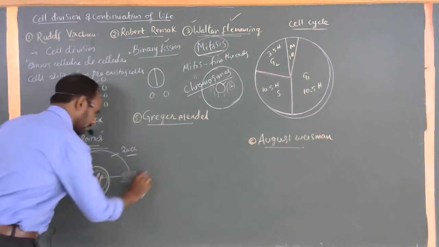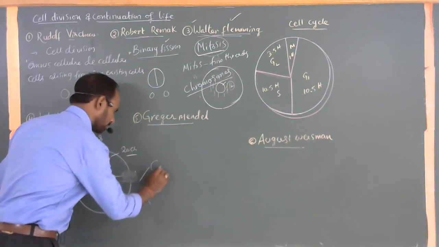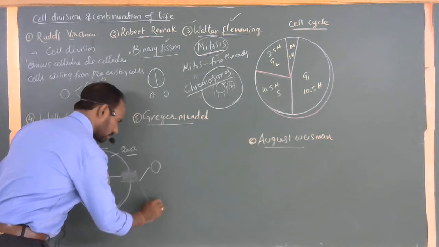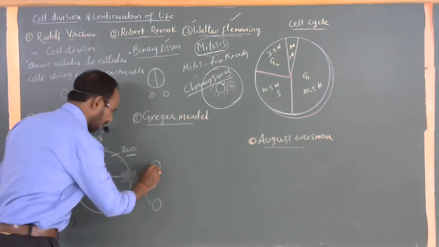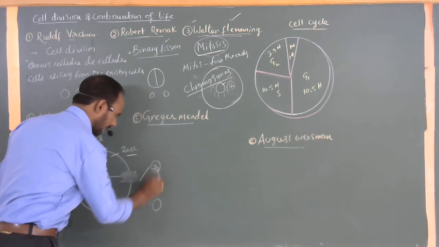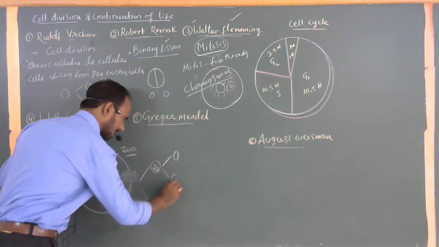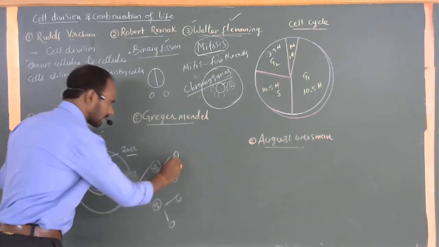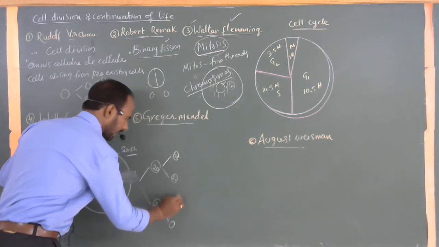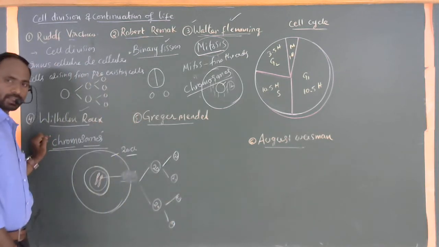In each and every mitosis process, these 20 chromosomes do not change in successive divisions. Once again it divides, and again 20 chromosomes. Divided again by mitosis, these four cells also have 20 chromosomes each. The number of chromosomes should not change.